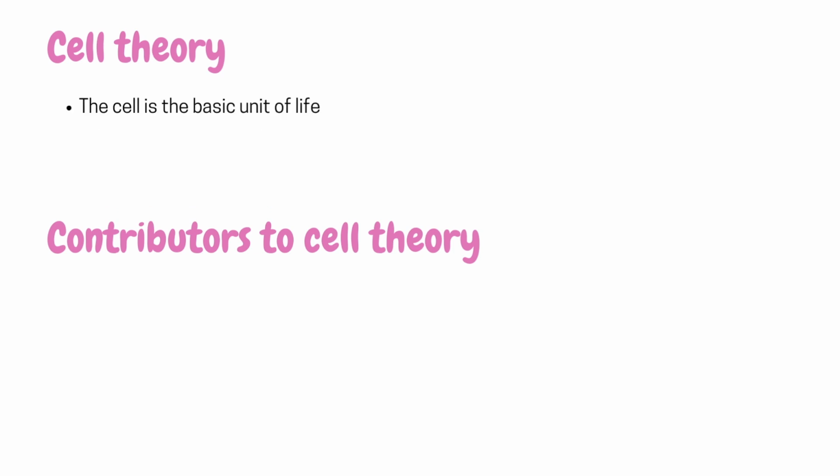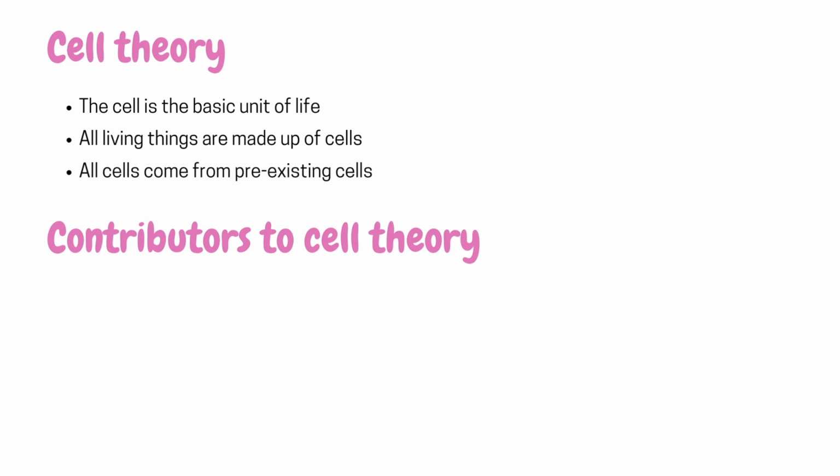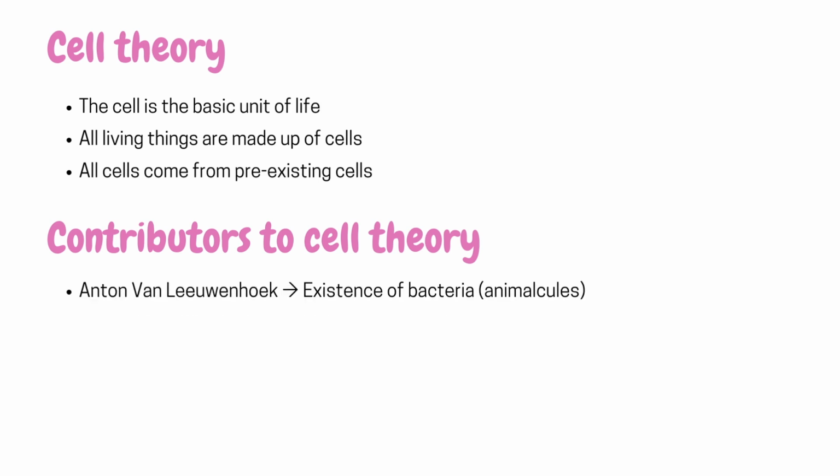The cell is the basic unit of life, all living things are made up of cells, and all cells come from pre-existing cells. There were many people that contributed to the creation of this theory, and the discoveries related to cells. First is Anton van Leeuwenhoek, who used his microscope to look at his dental scrapings and discovered small organisms resembling animals, which he named animalcules, which were actually bacteria.